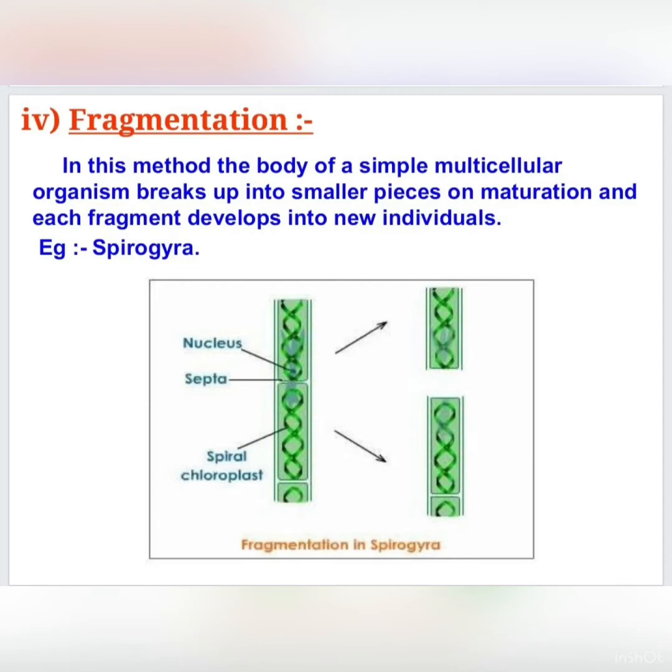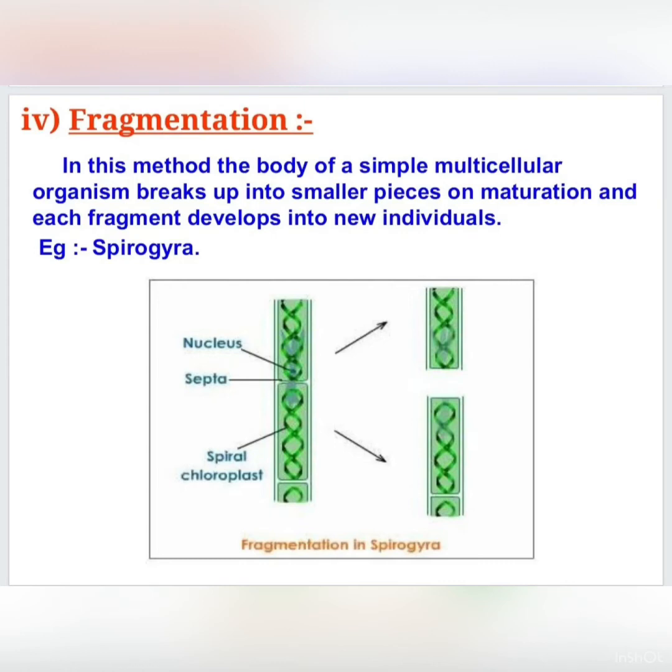Now fragmentation. Fragmentation means break into parts. In this method, the body of a simple multicellular organism breaks up into smaller pieces on maturation, and each fragment grows into a new organism. For example, Spirogyra reproduces by fragmentation.